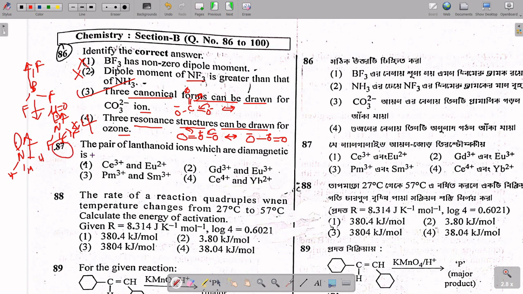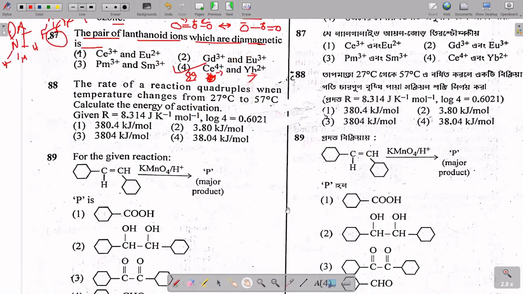Now in question 87, it is said: the pair of lanthanoid ions which is diamagnetic in nature. Sometimes you have to mug up this thing: cerium 4 plus. I can't remember the number of electrons exactly. So it has 0 electrons in the f shell, and it also has 0 unpaired electrons. So obviously it will be diamagnetic. So option 4 is the answer. Let's move to the next question.